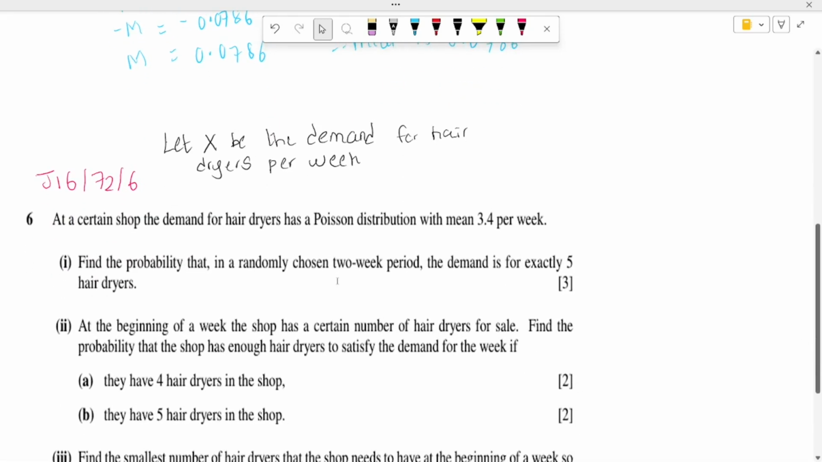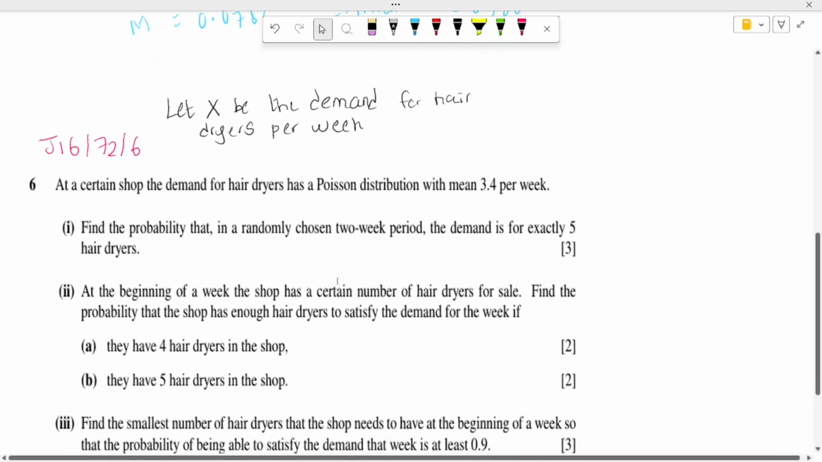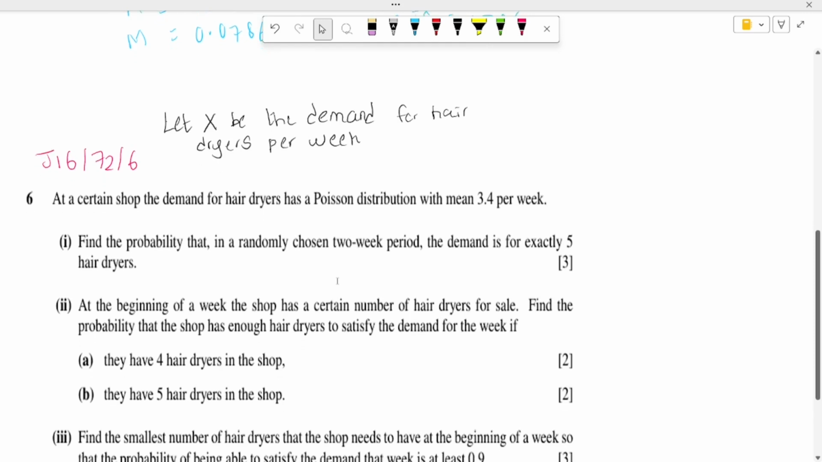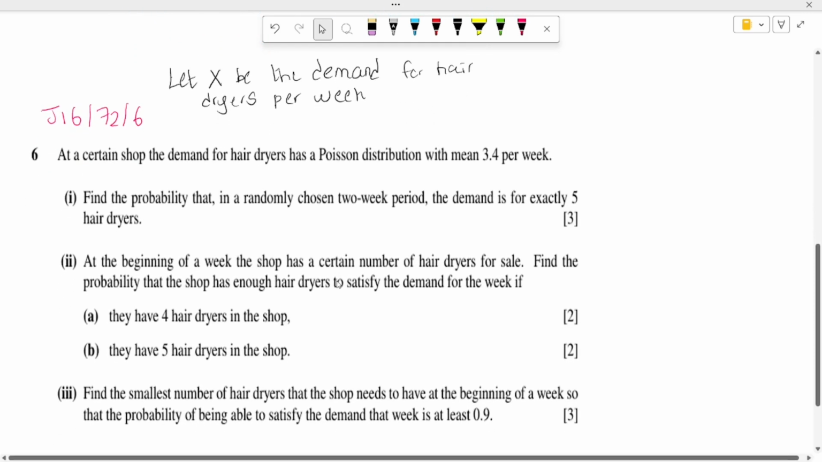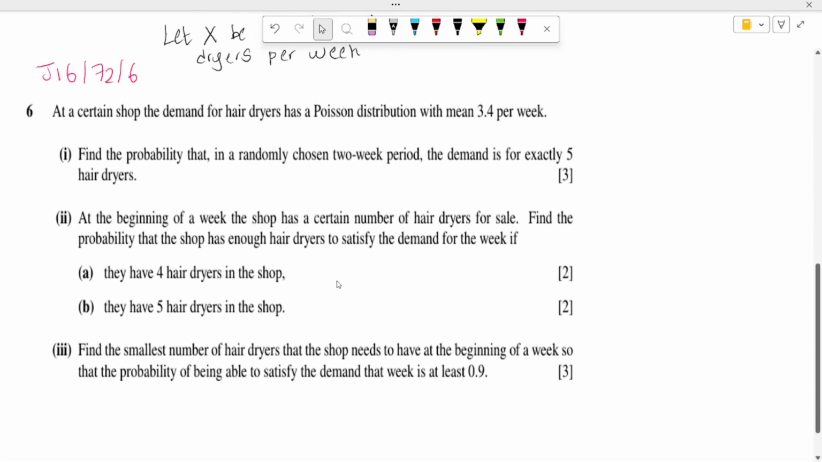Okay, so the next question is a past paper. It is June 16, paper 72, and question number 6. So this question is about hair dryers, and it is a very important question because you have to understand the question very carefully. So let's read it.